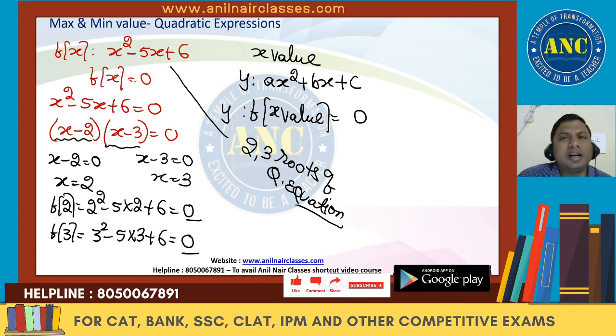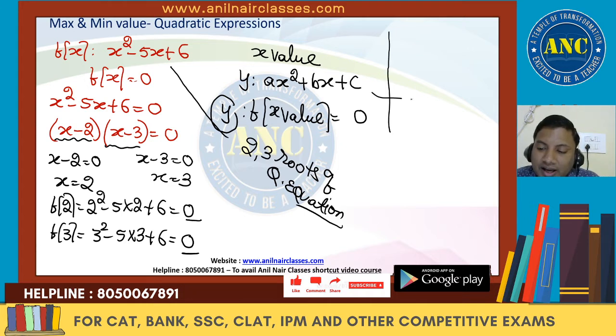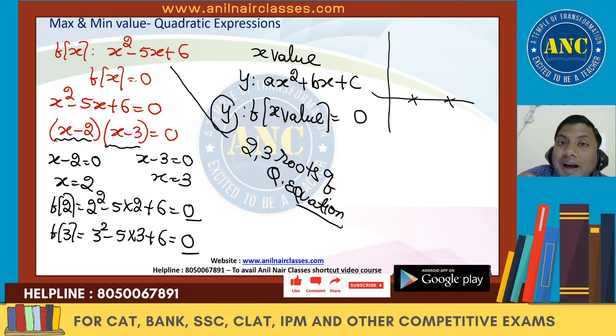One very important observation: the y value will be 0. In coordinate geometry, where will be the point where the y value is 0? The point on the x-axis. If the x value is 0, then that will be the point on the y-axis. So if I take a point on the x-axis, the y value will be 0.